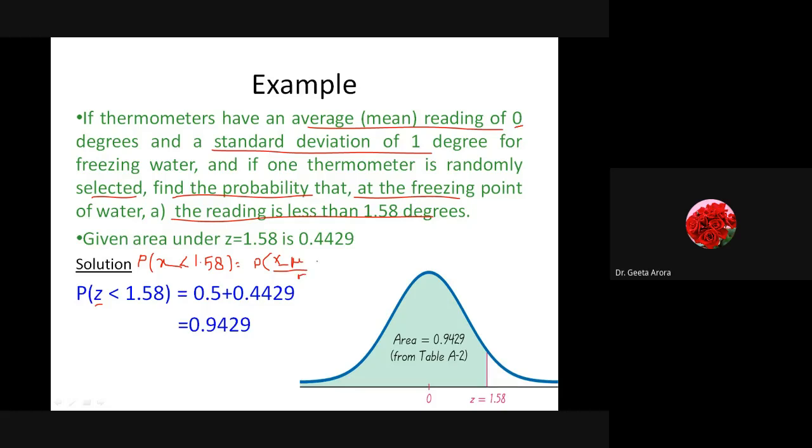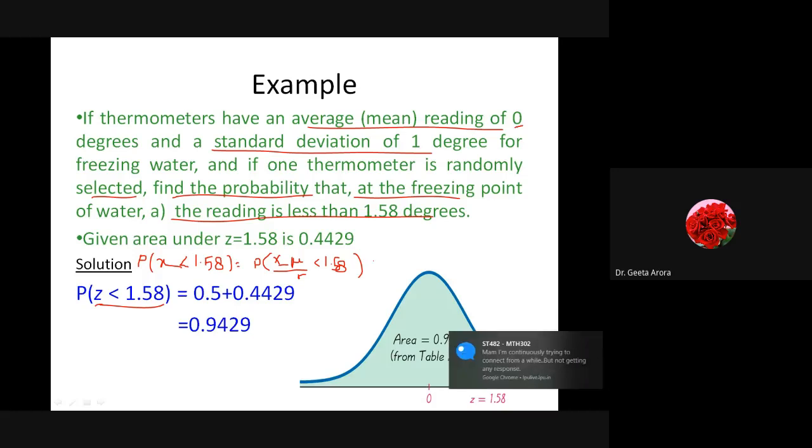So it becomes 1.58 minus mu. We know mu is 0, so nothing is subtracted, divided by 1, so nothing changes, and x minus mu by sigma becomes z. So we get to the same thing. If we see that it is 0 and 1, we are already talking about standard normal, then it's fine. If you have done this extra work, it doesn't matter, correct? So this is what we have.